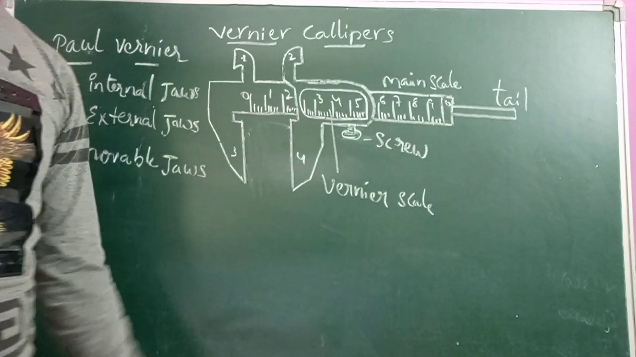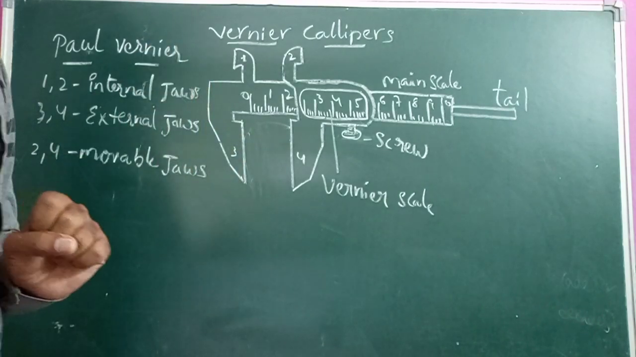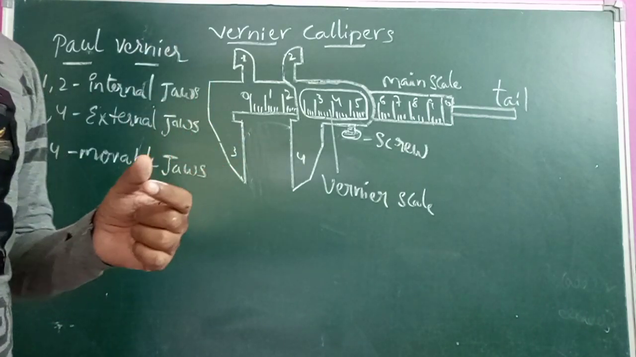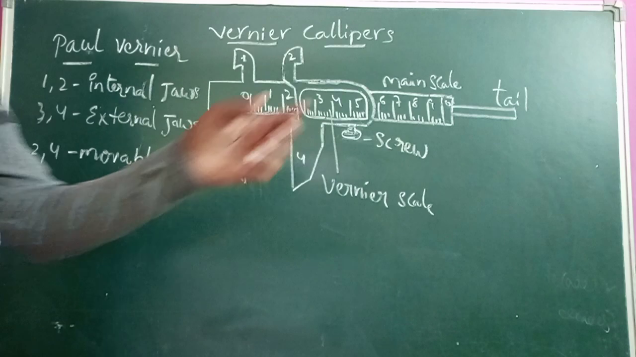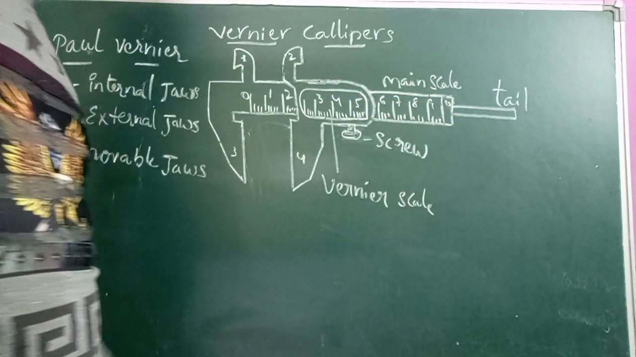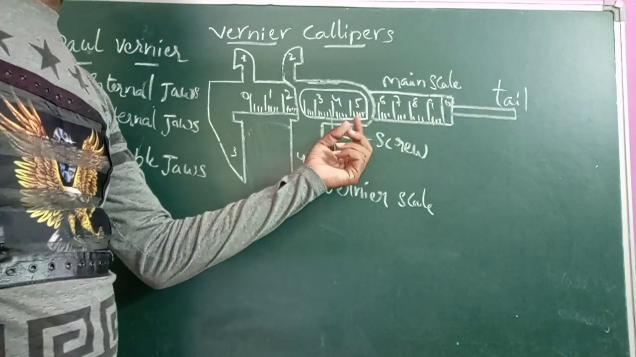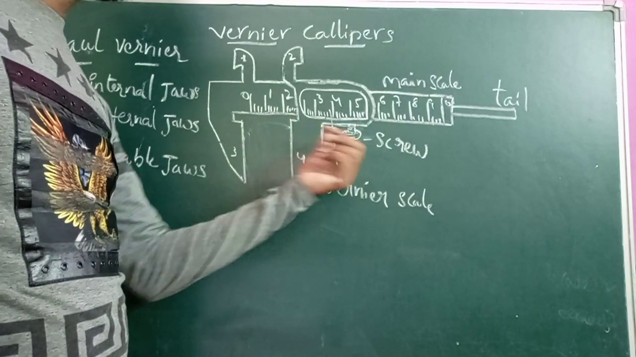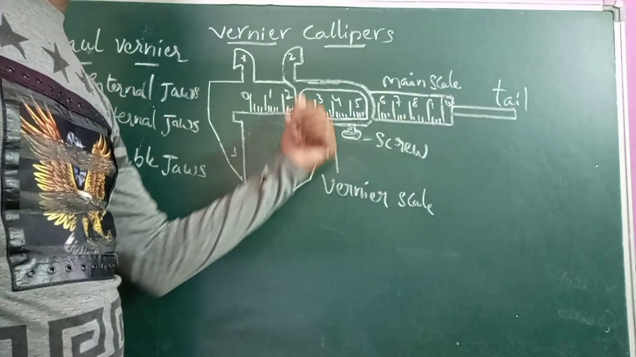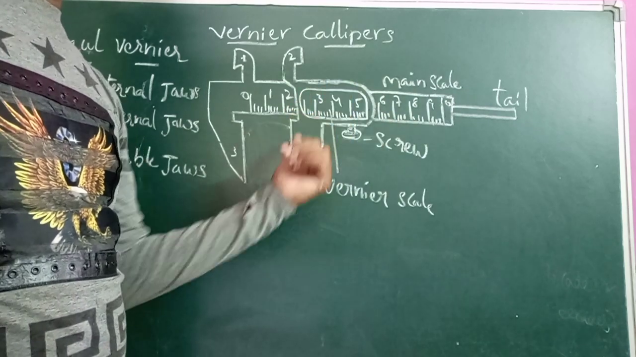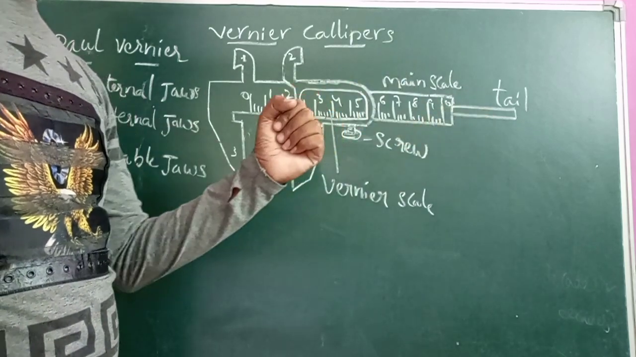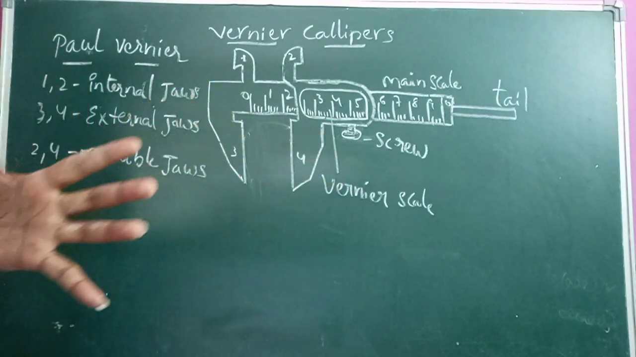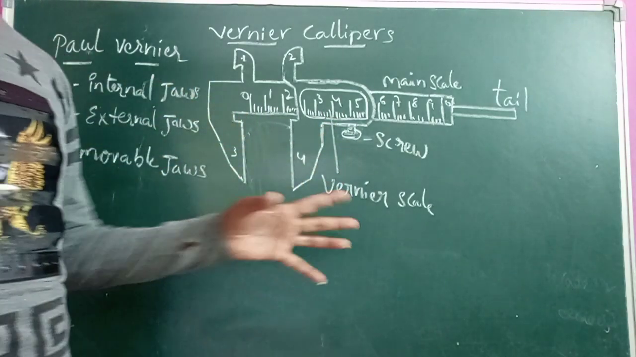This tail is used to measure the depth of small objects like a pen cap or any small objects. Whenever we rotate the screw in the forward or backward direction, the jaws move to and fro. The tail is attached to these jaws, so whenever the jaws move, the tail also moves. So this is somewhat about the vernier calipers construction.